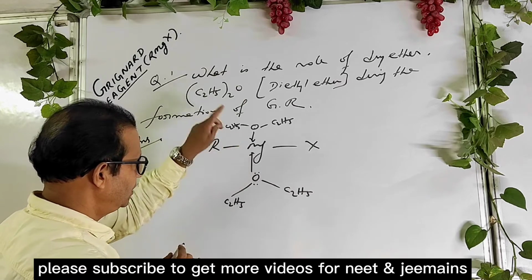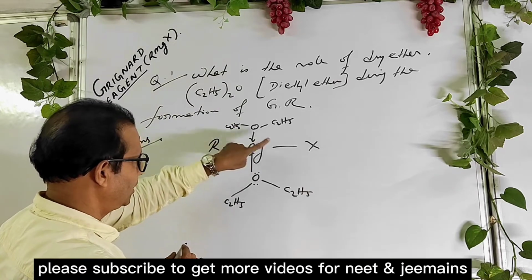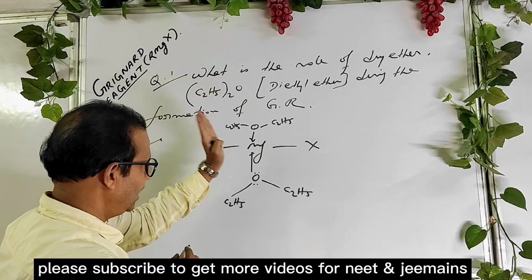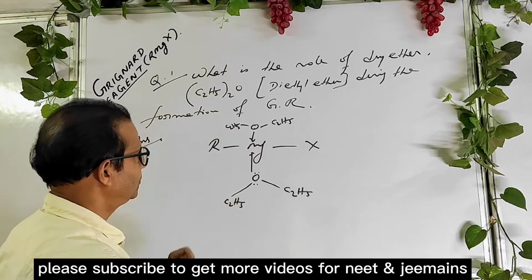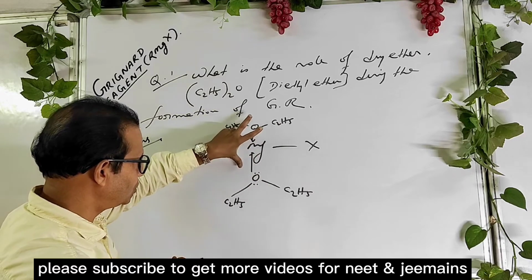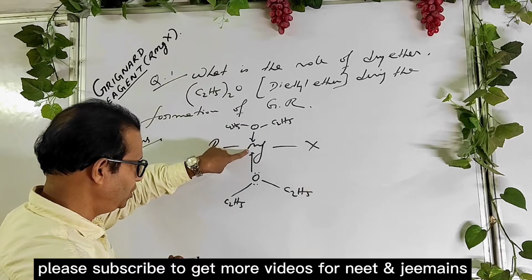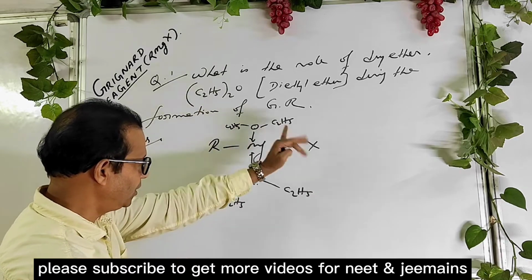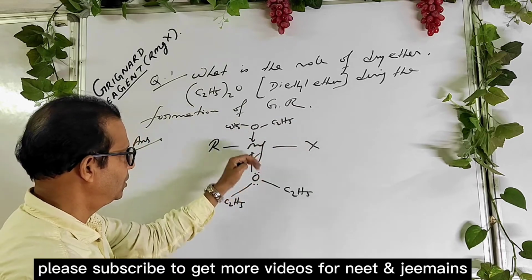That's why the Grignard reagent cannot react with moisture. So listen, ether blocks the magnesium from further reacting with moisture.